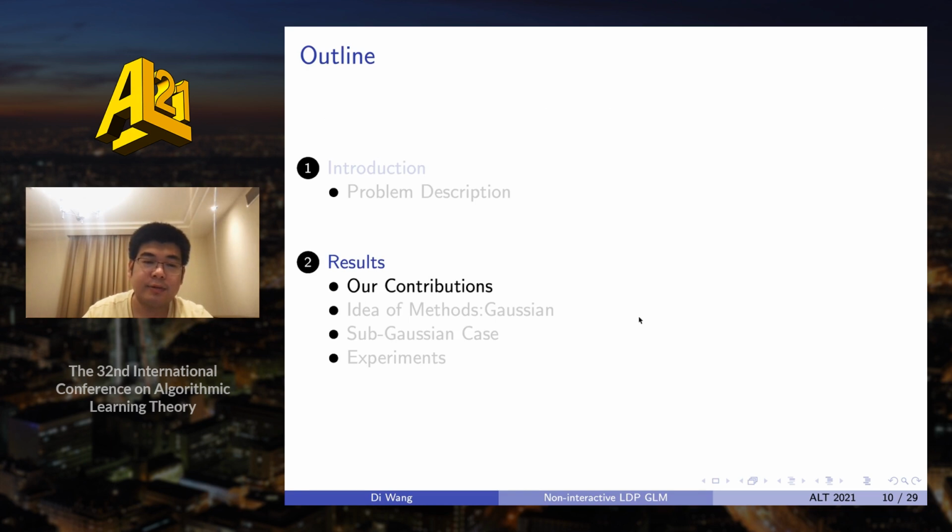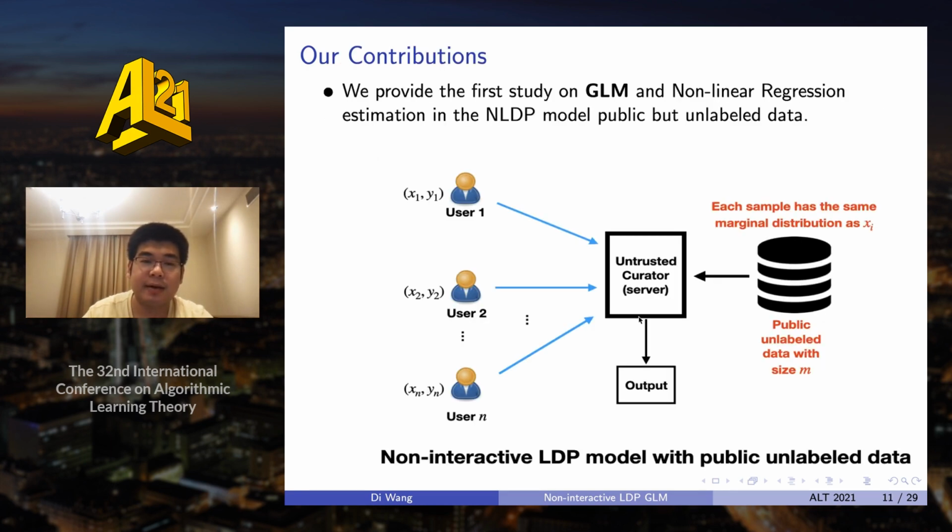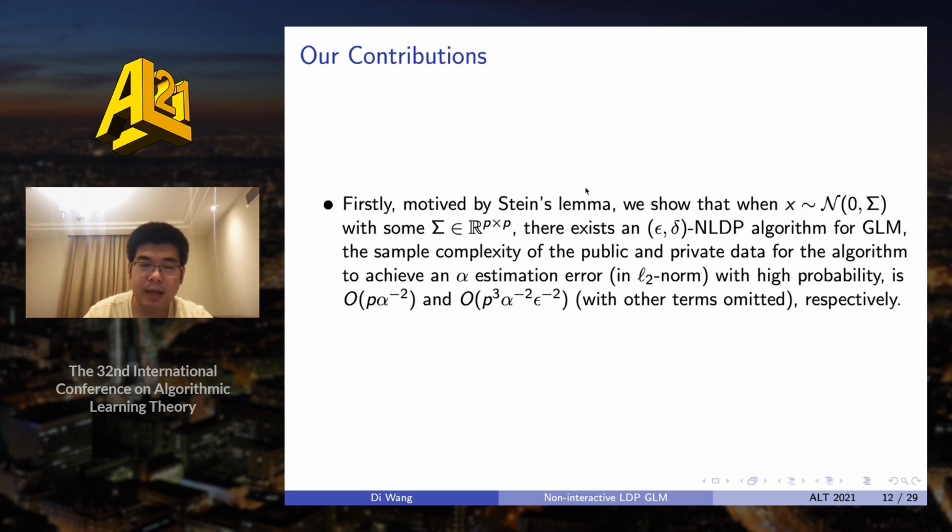Next, I will talk about our contributions. We study the GLM in the LDP model with public but unlabeled data. That is, we assume that the size of the public unlabeled data is n, and also we assume that each sample has the same marginal distribution as xi. First, we study the case when the feature vector follows a Gaussian distribution, and we show that there is an algorithm whose sample complexity for public and private data, to achieve alpha error in the L2 norm, is this one and this one respectively.